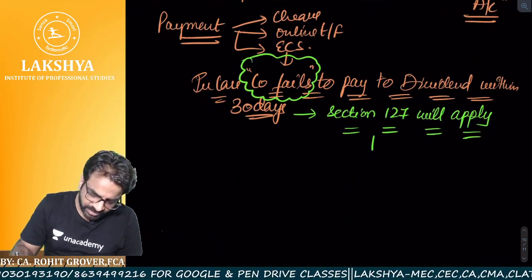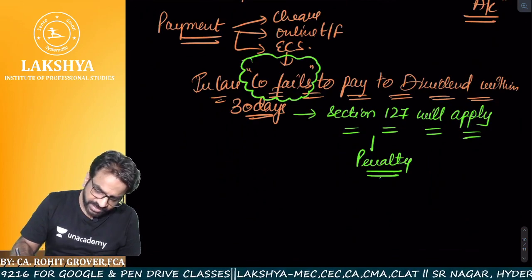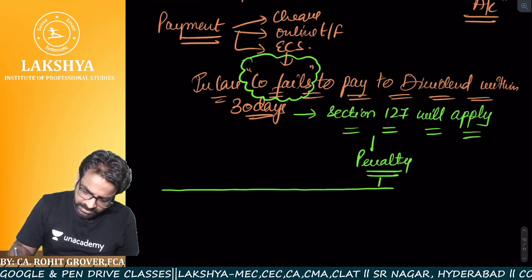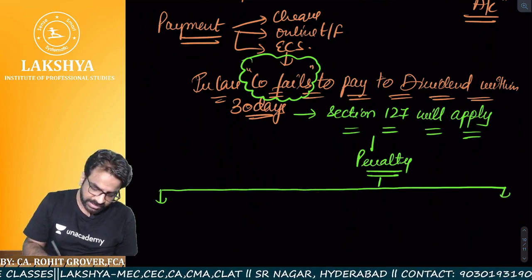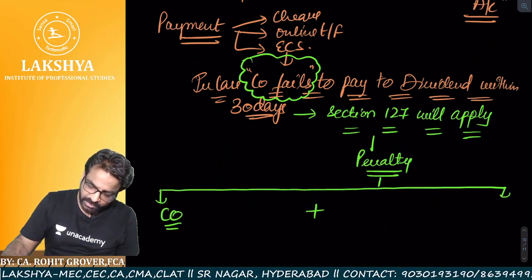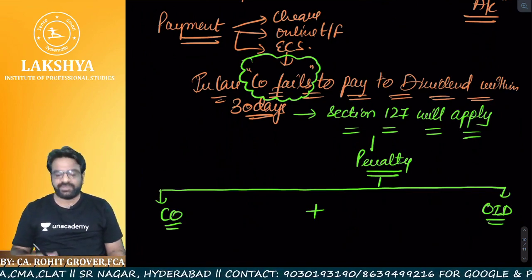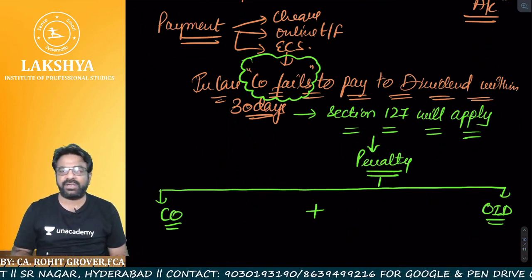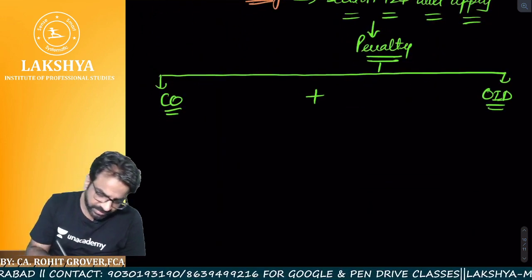Sir, what is section number 127? Penalty. Sir, on whom? On the company. Penalty will be there on the company plus officers in default. Section number 127 talks about penalty, and the penalty will be on the company plus the officers in default. So what is the penalty on the company?